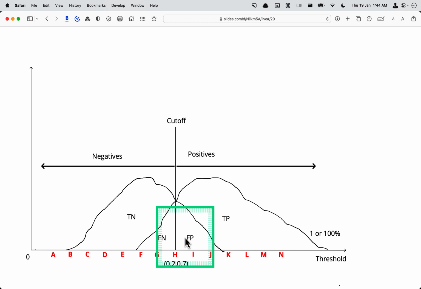So these were the messed up parts. That's what we saw previously with the threshold. We can move the threshold, for example here. If we move it here, we will identify all the positives, but we will have more false negatives, and we can move it over here.